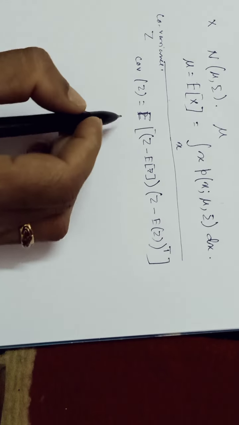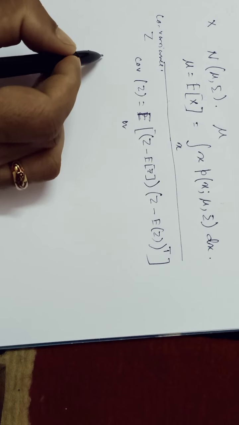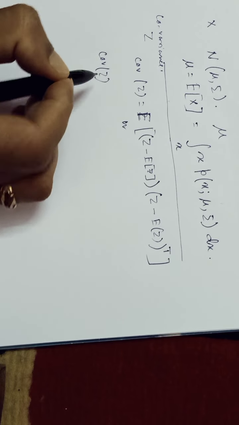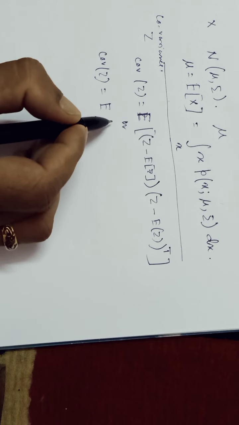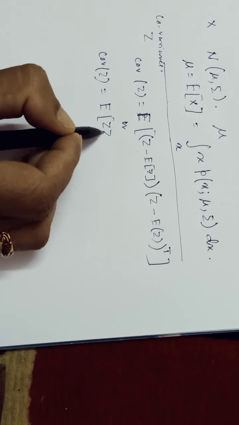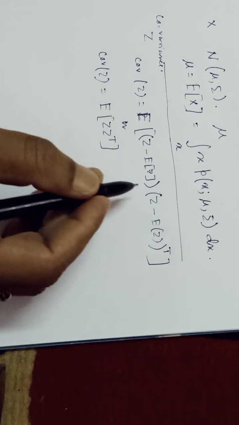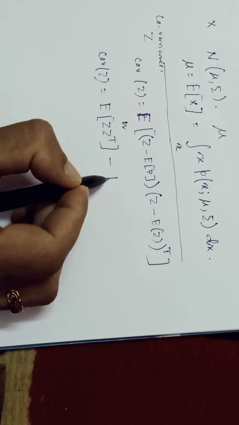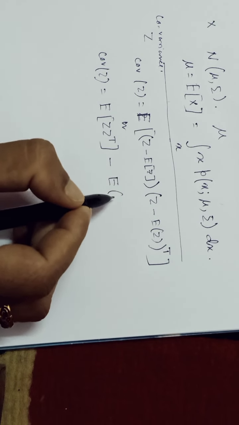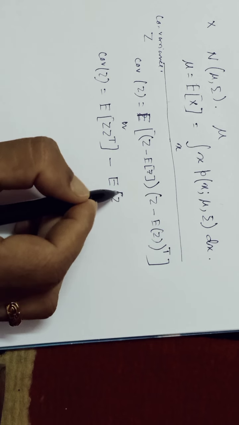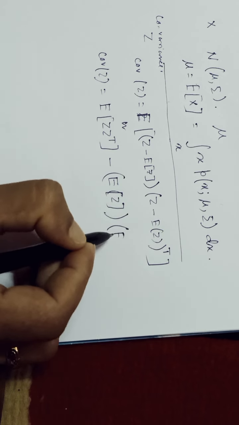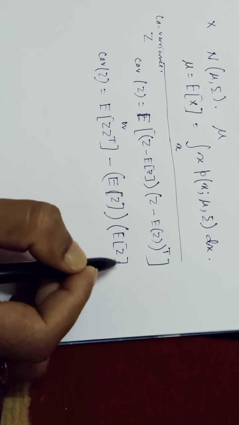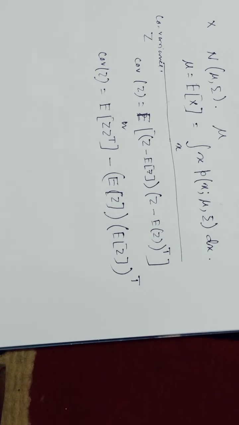With some simplification, we can write it as the expected value of z z transpose minus E[z] E[z] transpose.